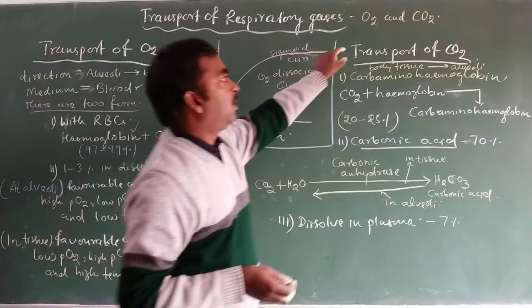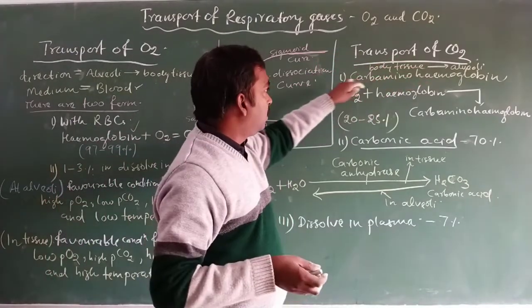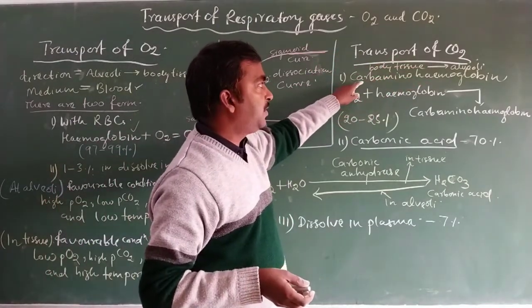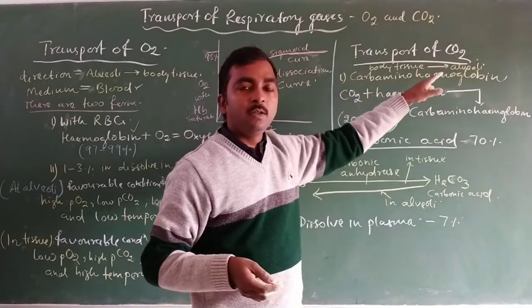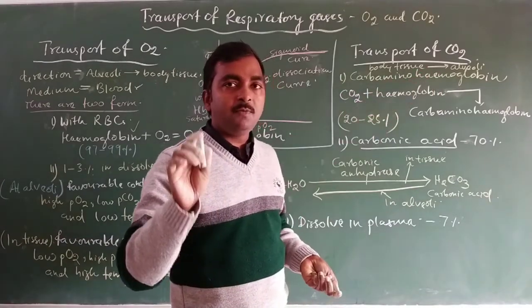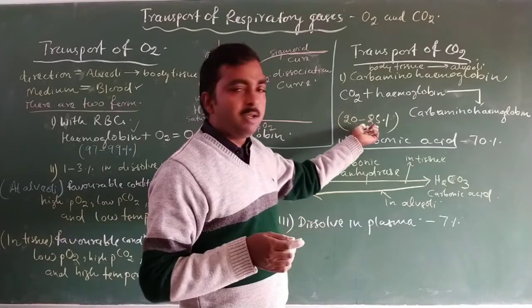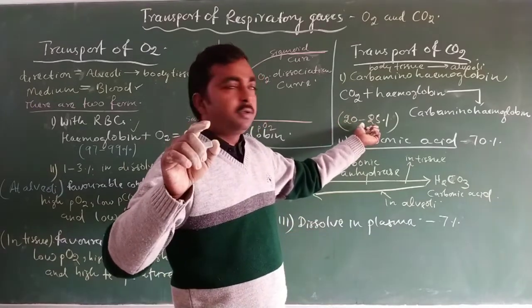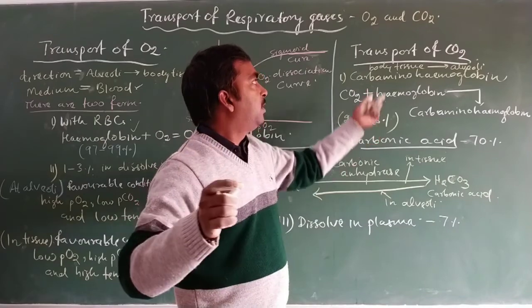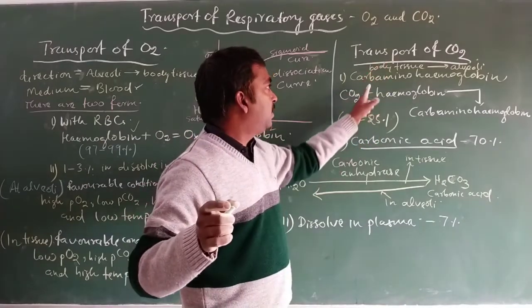And next, for the transport of carbon dioxide, the first way is in the form of carbaminohemoglobin, which is the product of hemoglobin with CO2, and about 20 to 25% of carbon dioxide transport in our blood takes place in this form.